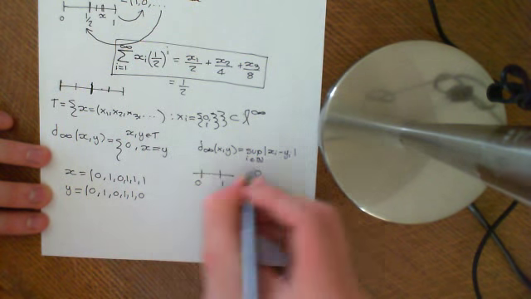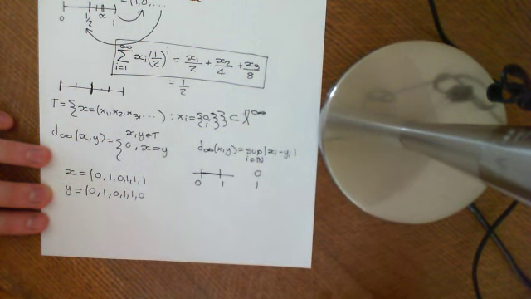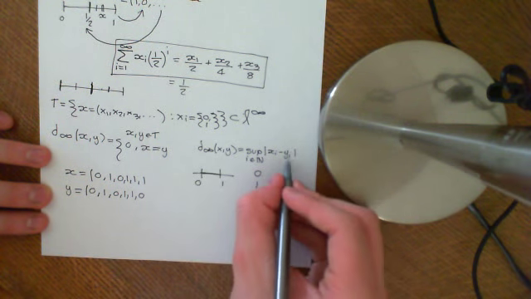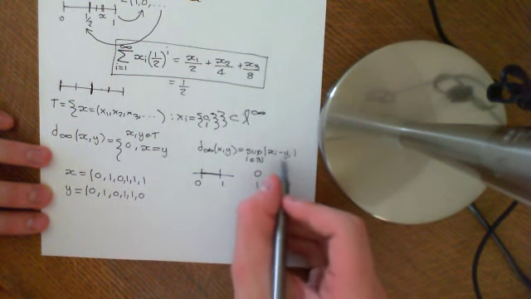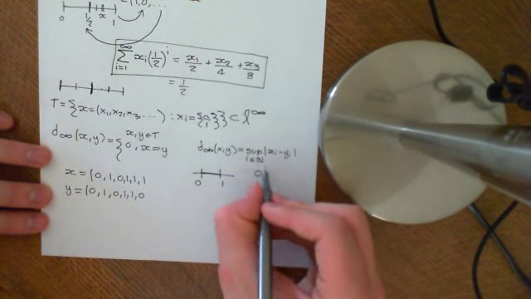These are the only two values that xi and yi can take on. So the modulus of the difference between them can only be 1 or 0. If xi and yi were both equal to 0, or both equal to 1, it would obviously be 0. So this can only take on values of 0 or 1.